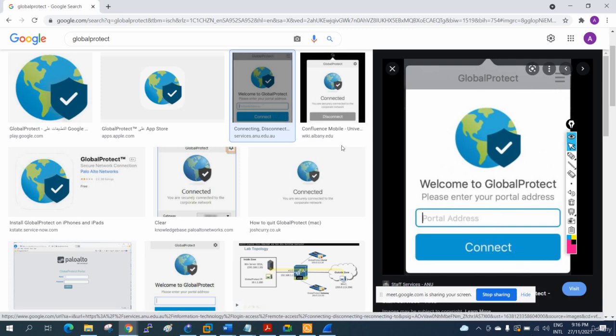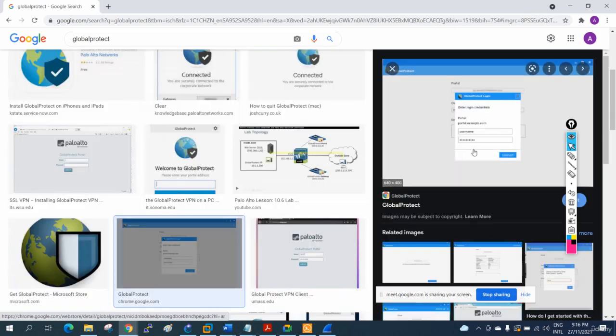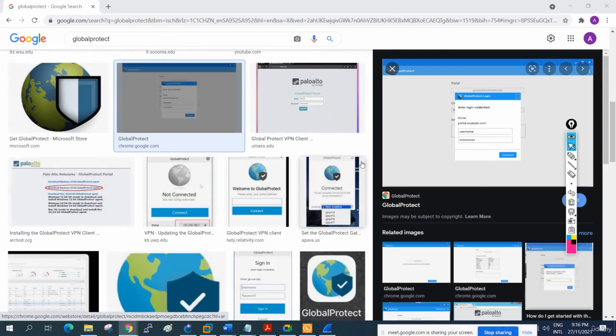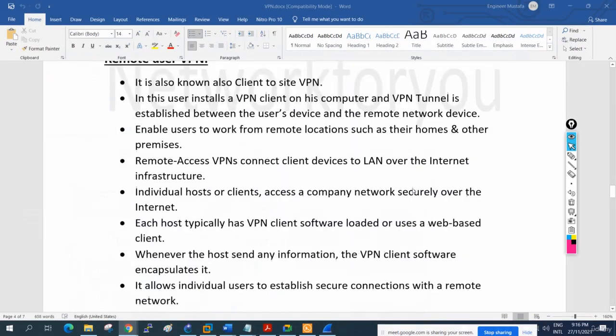They will ask you for the IP, or sometimes they will ask for the login details also. You need to write the username and password, whatever they assign for your PC, and you will connect. So you will securely connect to your server. It looks like you are sitting in your office, connected with your LAN cable, you can access your server and the shared folders, all the resources from the office with this remote user VPN.